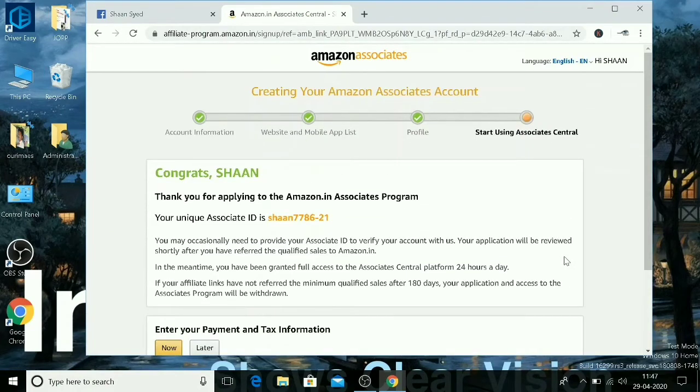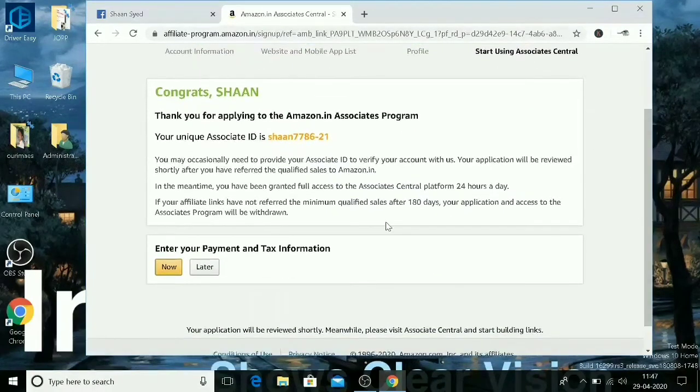Okay, already we have filled the 3 forms of this Amazon Associates application. Next, the last one is, you can see, thank you for applying to the Amazon.in Associates program. Now you are an Amazon official associate or affiliate. Amazon will give you the product links to sell, and you can put those links anywhere you want. If the customers open those links and buy the products from there, then you will get the commission from the products. It is not like if people buy the products from the Amazon app, then they will get the price less. If they buy the products with your links, then the price of the products will be more. No, it is not like that.